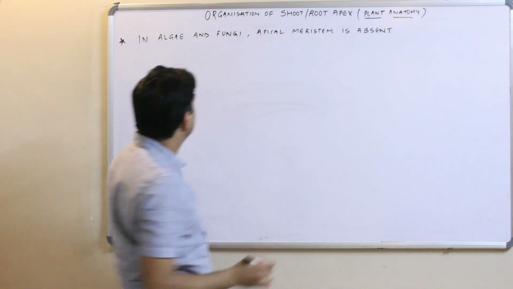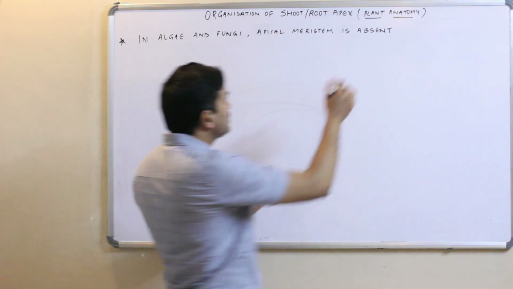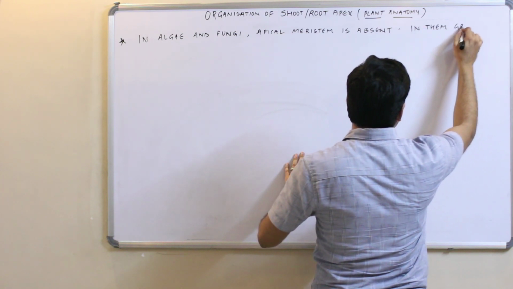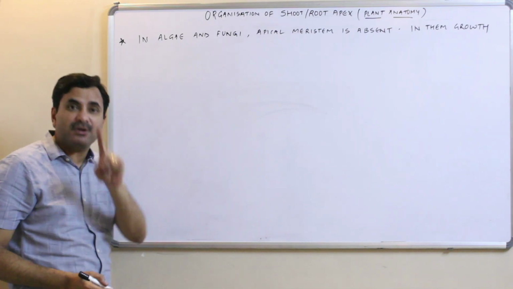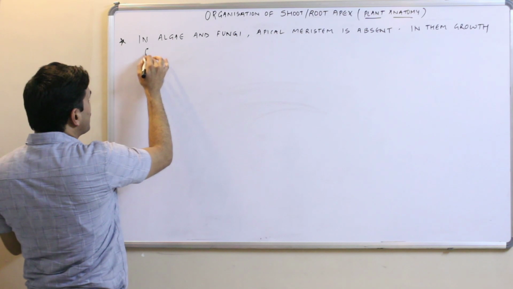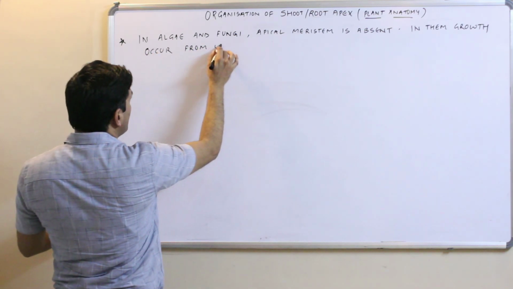In algae and fungi, apical meristem is absent. In them, the growth is not restricted to the apex. In them, growth occurs from the whole body.